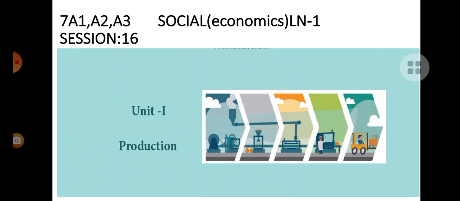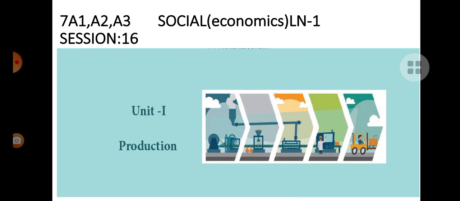So, what is economics? Economics is a study of production, distribution, and consumption of goods and services within a society. So, this is the definition for economics. So, it is a study about what? Production and distribution.